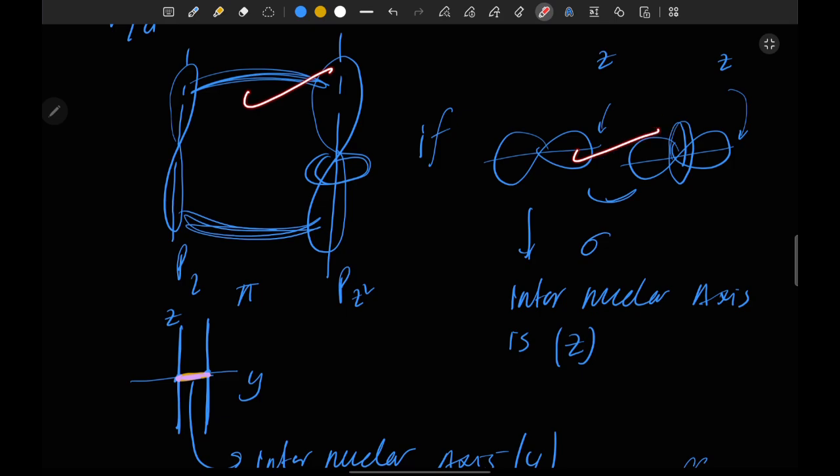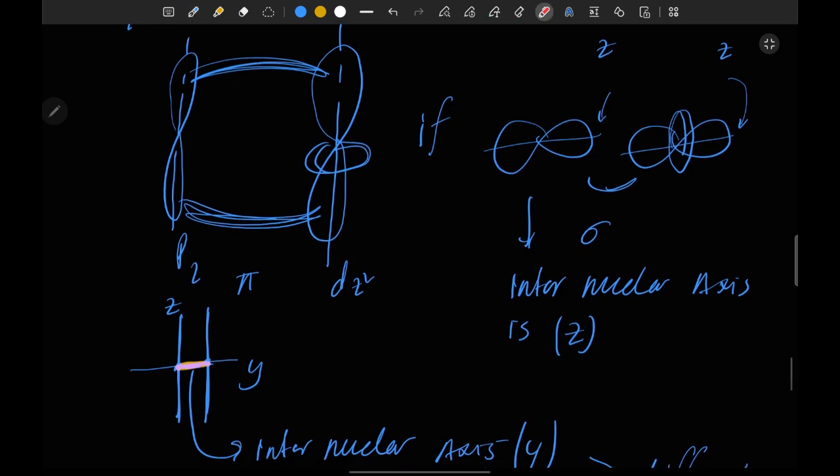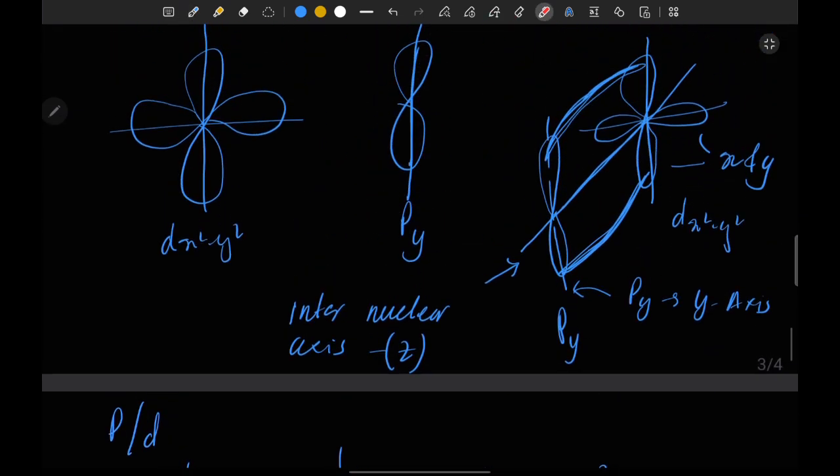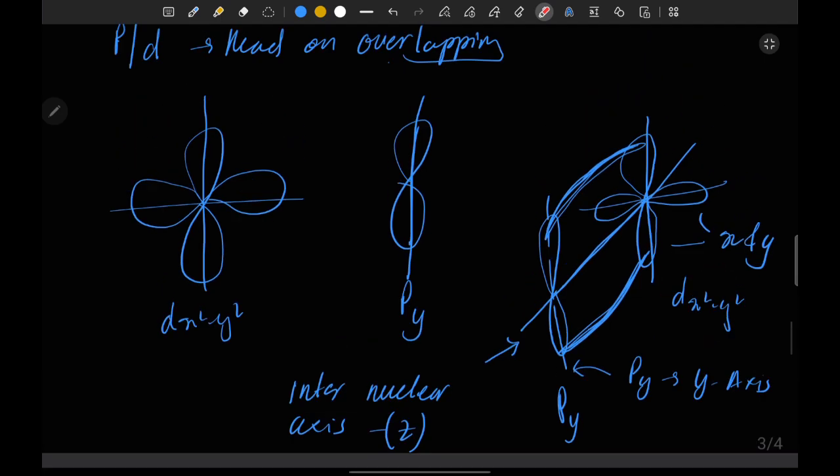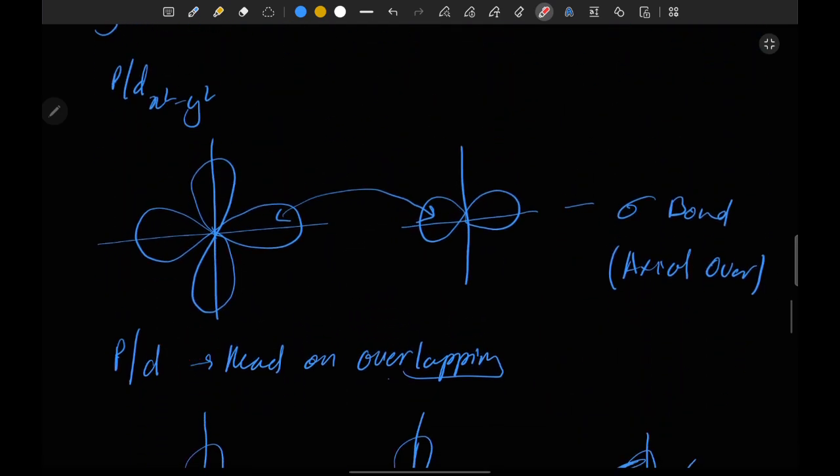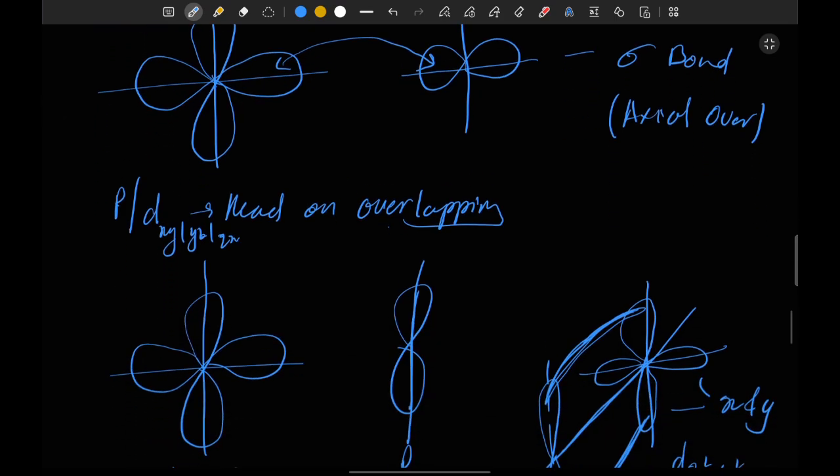We formed every possible bond with p and d. The f orbital is of no use for us, so I'm skipping that portion.